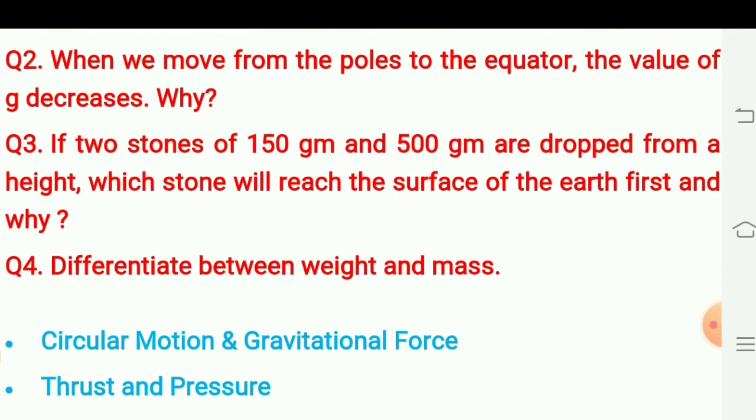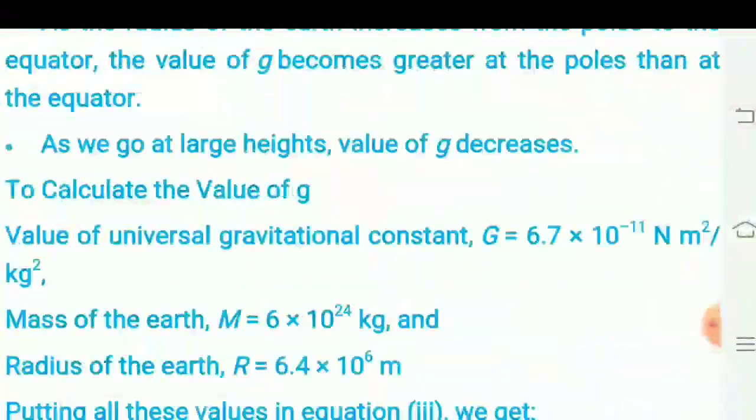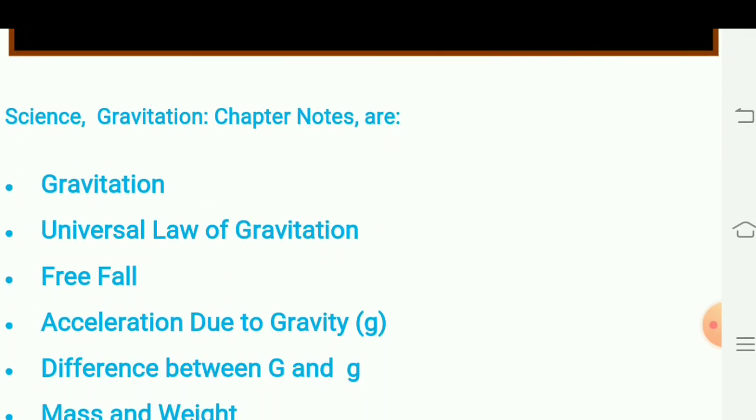And differentiate between weight and mass. This is all about the keynotes, which means we have seen the points: gravitation, universal law of gravitation, free fall of object, acceleration due to gravity, difference between universal constant and acceleration due to gravity, and mass and weight.